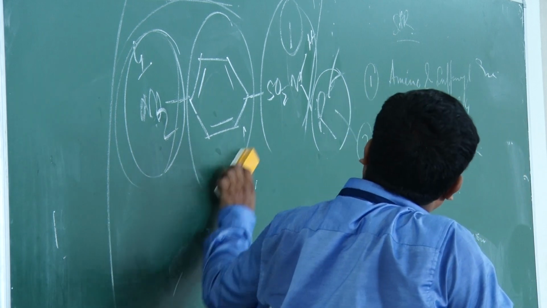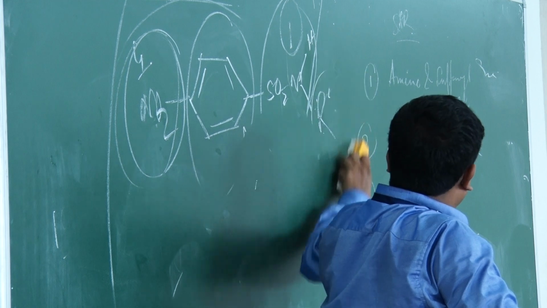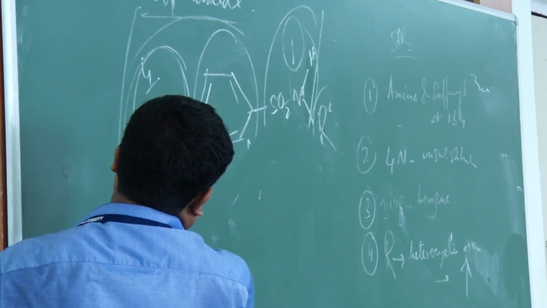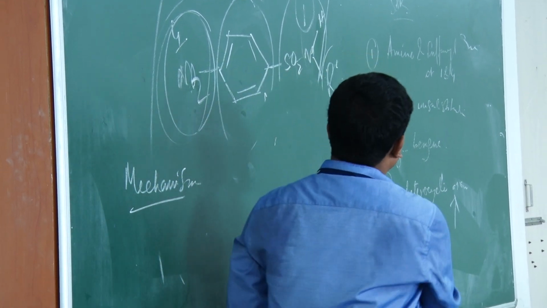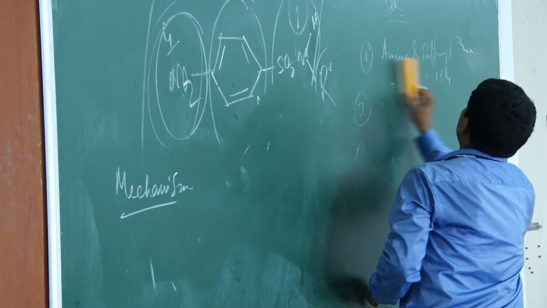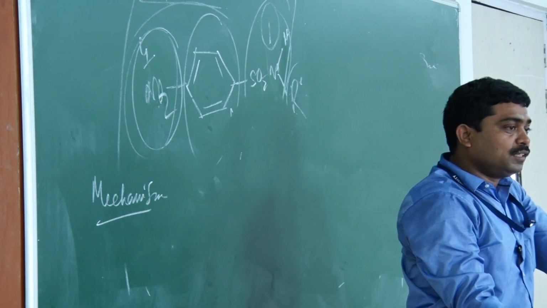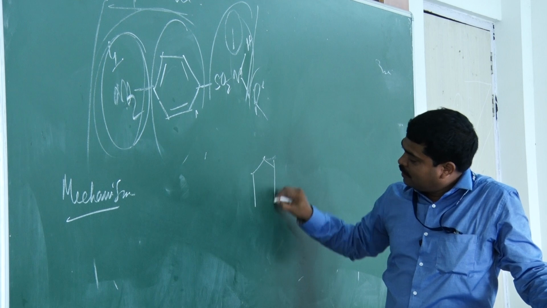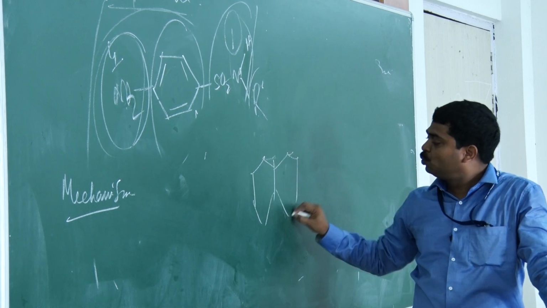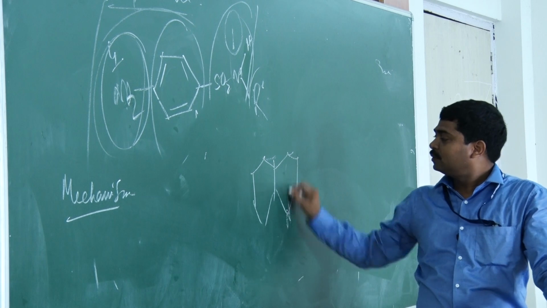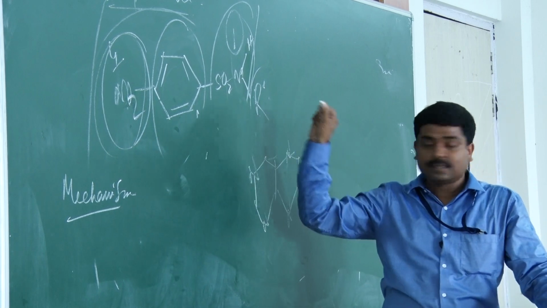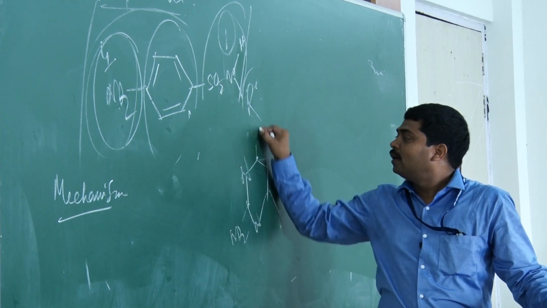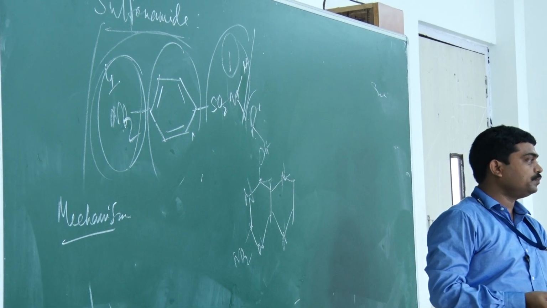Now let us see how the sulfonamides act, that is, what is the mechanism. This also we have discussed, but today let us see if we can add something new. Pteridine molecules we know, pteridine is a fused ring of two rings with two nitrogens in each ring, and an amino group here and a hydroxyl group there.